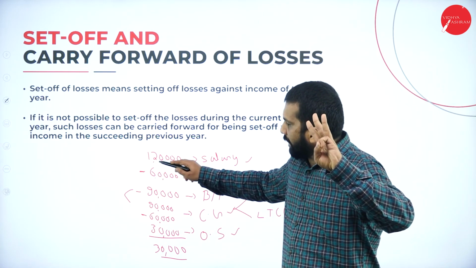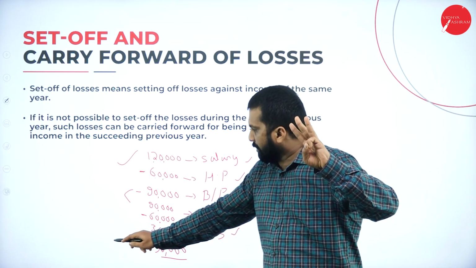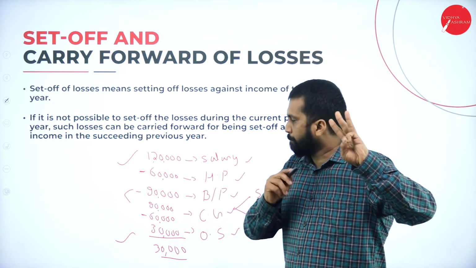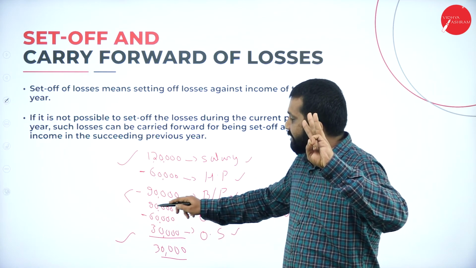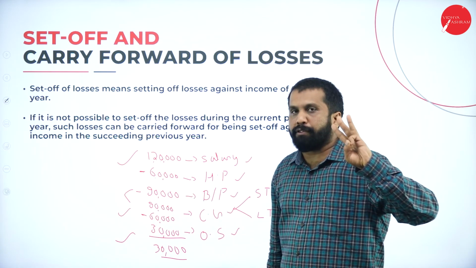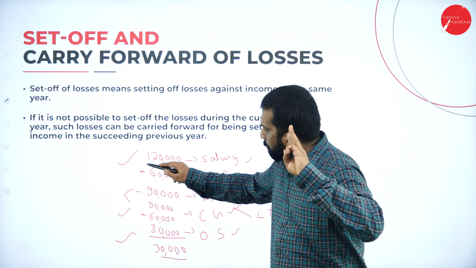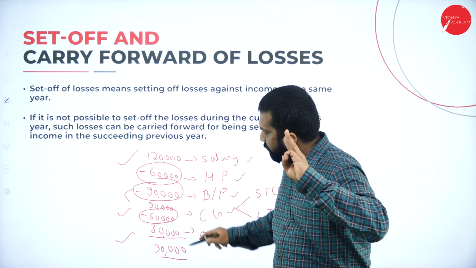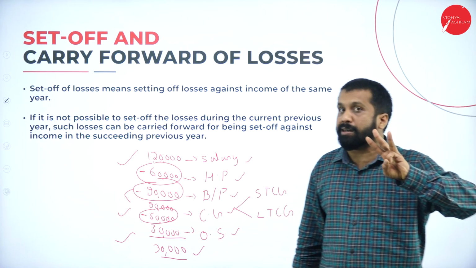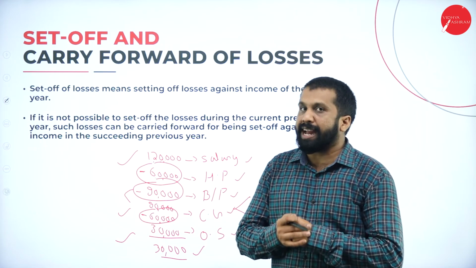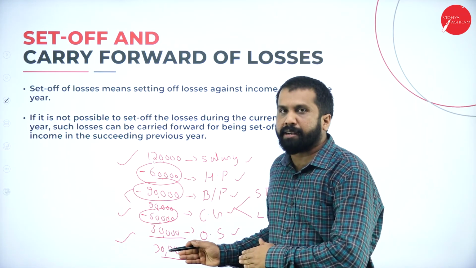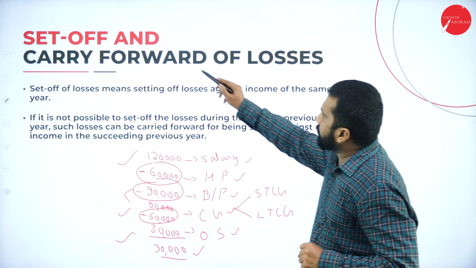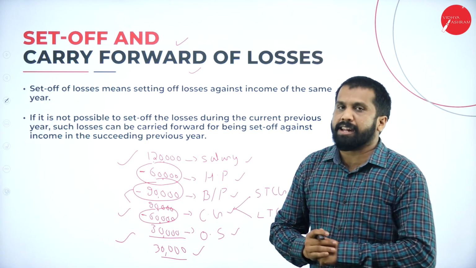Now, 1,20,000 is a profit, 30,000 is a profit, 1,20,000 plus 30,000 is 1,50,000. From 1,50,000 plus 90,000, it is 2,40,000. From 2,40,000, minus this, minus this, minus this, your net income is 30,000. You're supposed to pay tax on 30,000. Am I correct? I am wrong. Why I am wrong is because we have a concept called set off and carry forward.